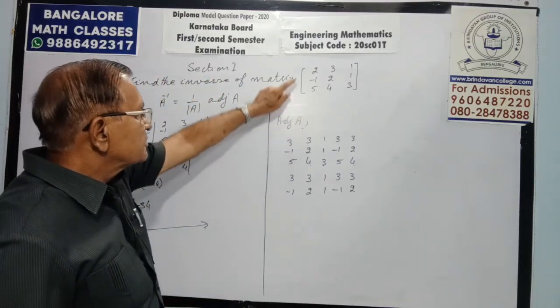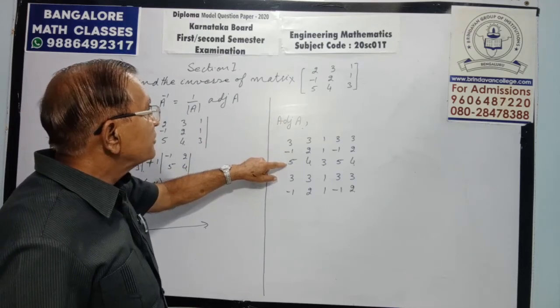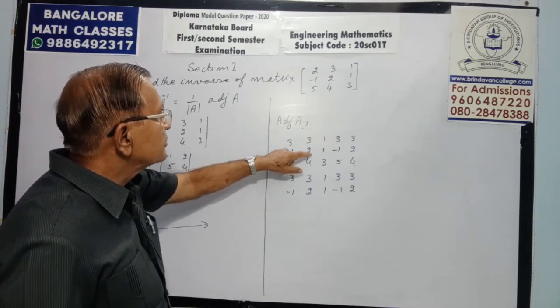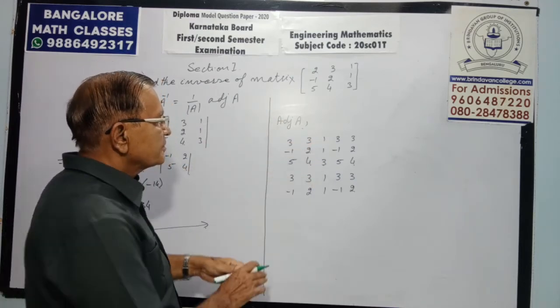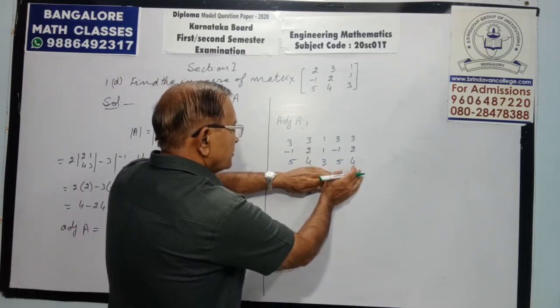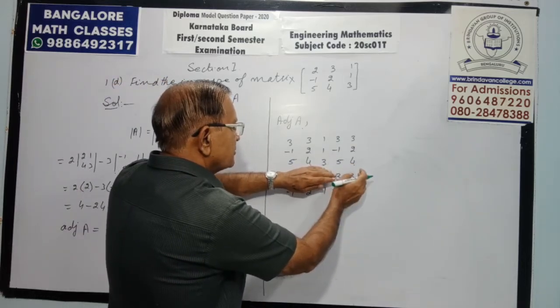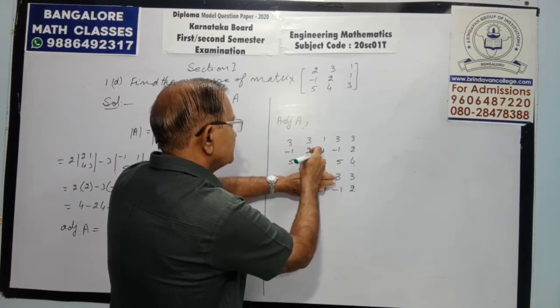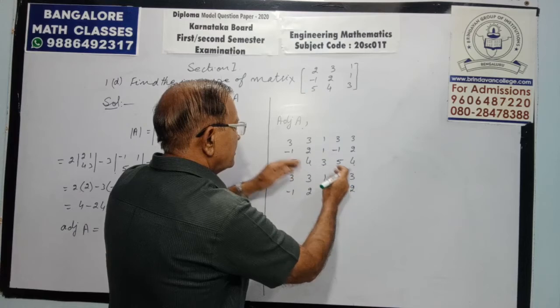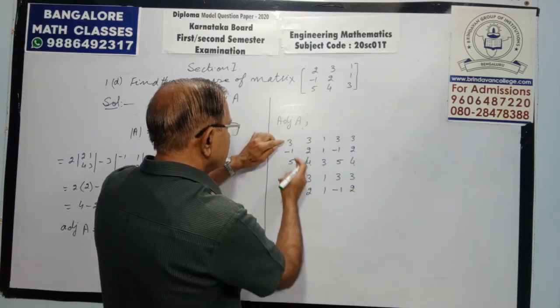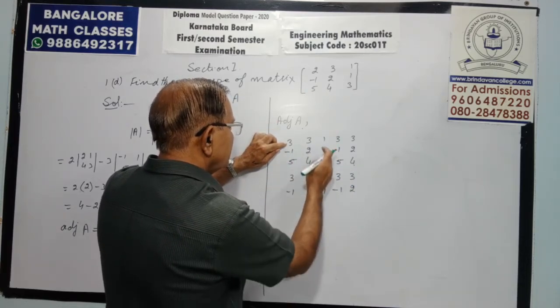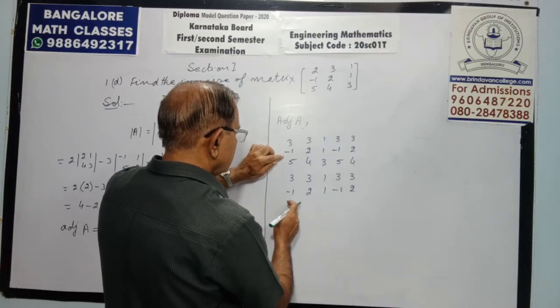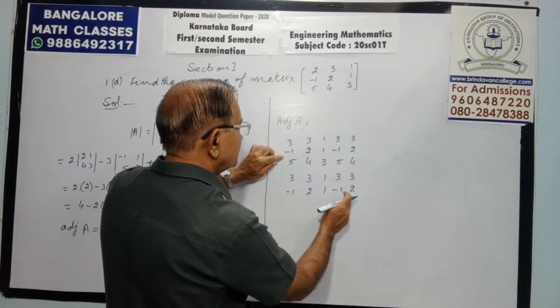Copy the matrix. 2, 1, 2, 1, 5, 3, 2, 4, 1, 1, 3. Repeat first 2 columns. 3 minus 1, 5, 3, 2, 4. Repeat first 2 rows. 3, 3, 1, 3, 3, minus 1, 2, 1, minus 1, 2.